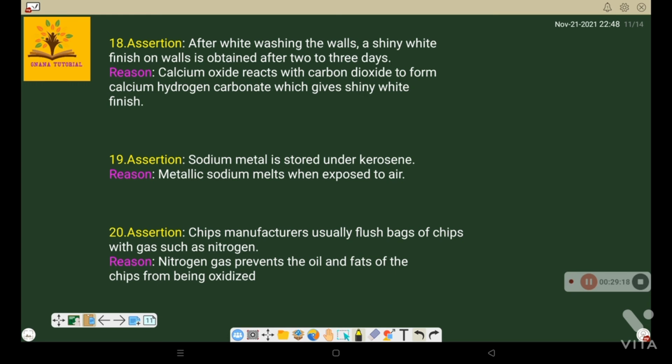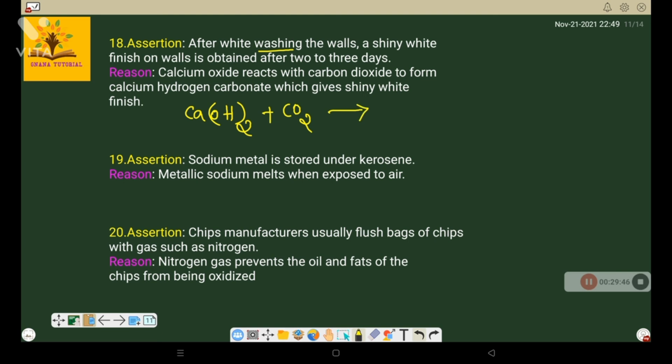After whitewashing the walls, a shiny white finish on walls is obtained after 2 or 3 days. Yes, correct. The reason is we are applying whitewash. Whitewashing means we are applying one type of liquid. That liquid is calcium hydroxide, slaked lime. Whenever you apply calcium hydroxide on the walls, it absorbs the CO2 present in the atmosphere.